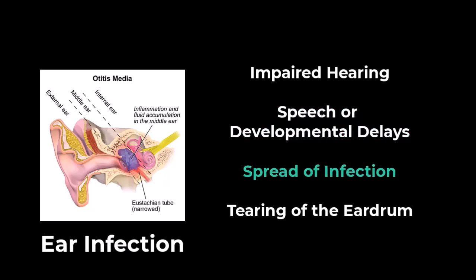Spread of infection. Untreated infections or infections that don't respond well to treatment can spread to nearby tissues. Infection of the mastoid, the bony protrusion behind the ear, is called mastoiditis. This infection can result in damage to the bone and the formation of pus-filled cysts. Rarely, serious middle ear infections spread to other tissues in the skull, including the brain or the membranes surrounding the brain, which is called meningitis.